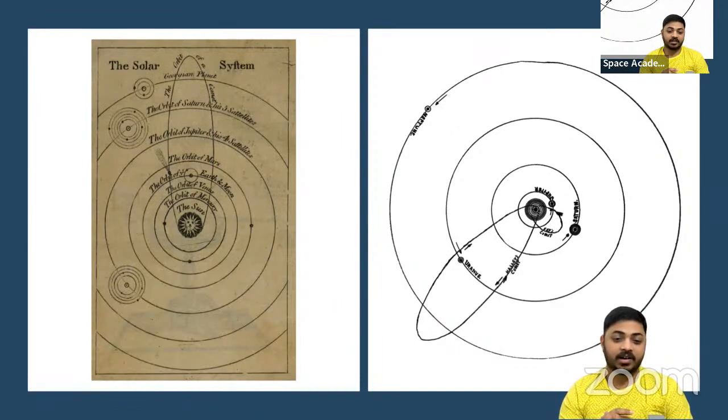On your screen right now, this is the first book written by Galileo. On the cover page of the book, the new diagram of the solar system was published. I believe this is the birth of modern astronomy. From here, we started making bigger telescopes, better telescopes, and the journey started, and it is a never-ending journey. Today, we have the James Webb Telescope in space.